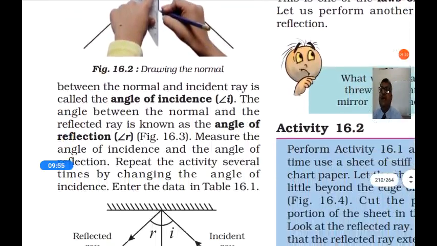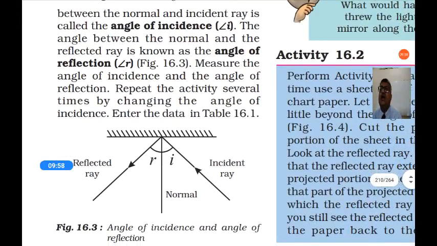The angle between the normal and the incident ray is called the angle of incidence, or incident angle, and is denoted by the letter i. The angle between the normal and the reflected ray is known as the angle of reflection.